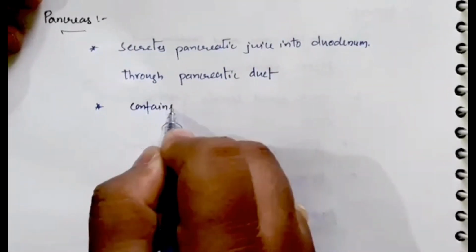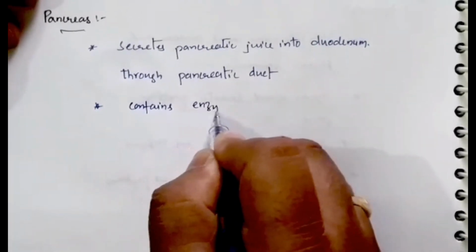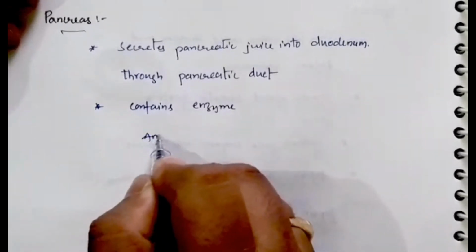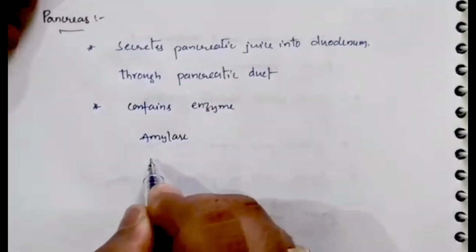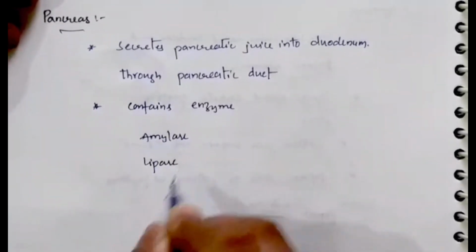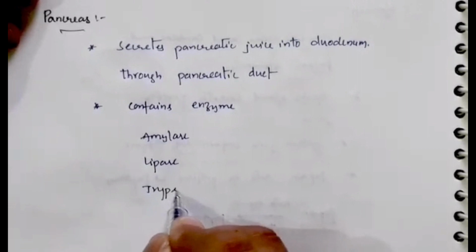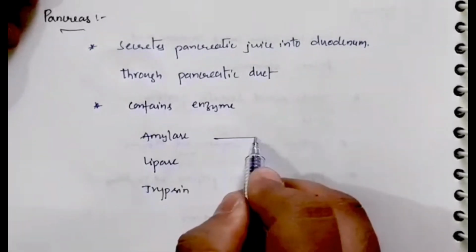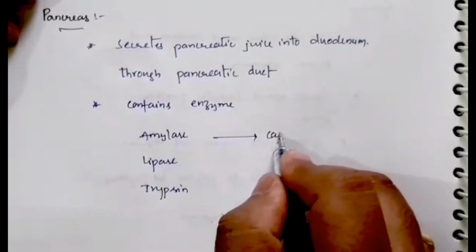Different enzymes are present. It contains enzymes like pancreatic amylase, lipase, and trypsin. So what will amylase do? It acts on carbohydrates.